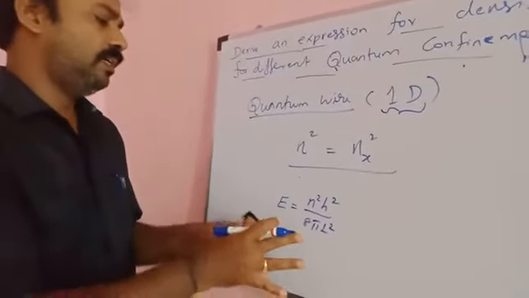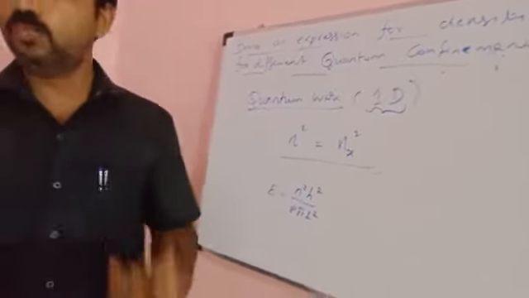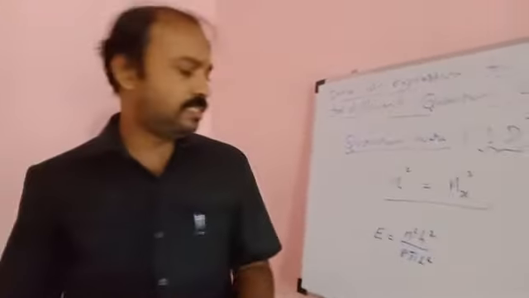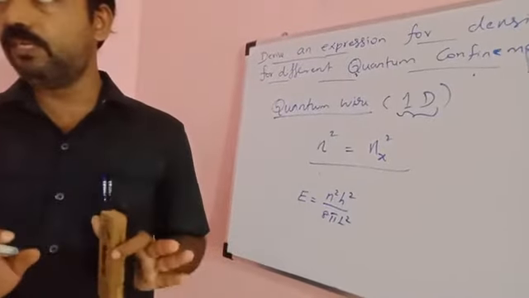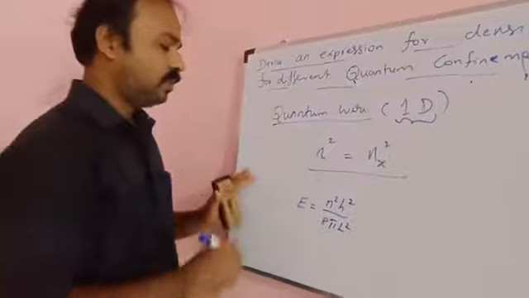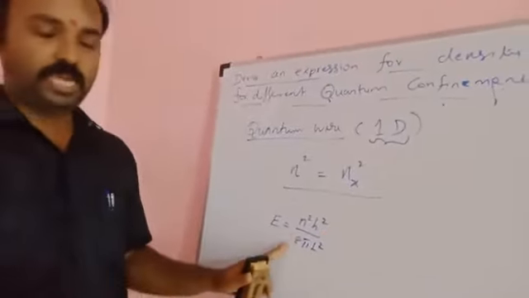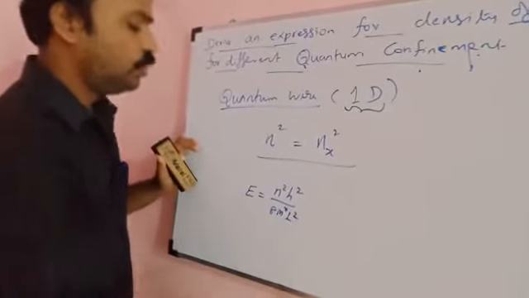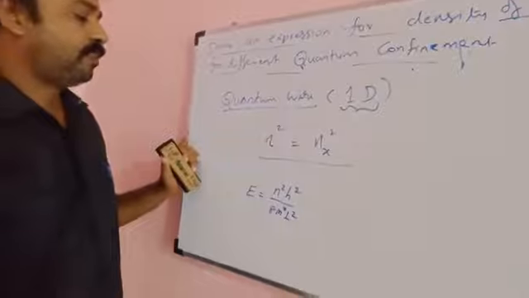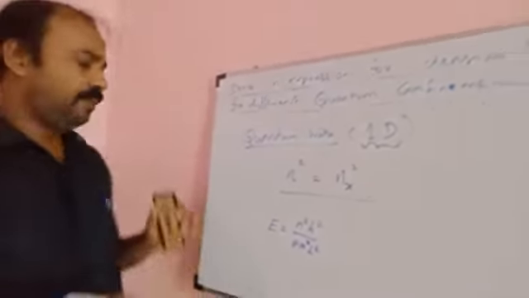The difference, whether it is one, two or three dimensions, is explained by this n alone, nothing else is different. So here also E is equal to n squared h squared divided by 8 m star L squared, and we are talking only about one dimension.